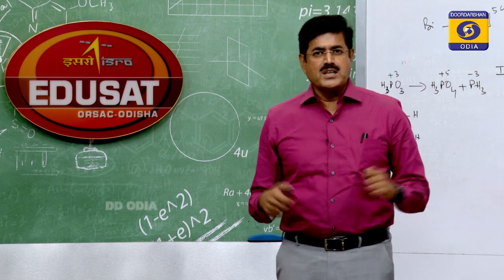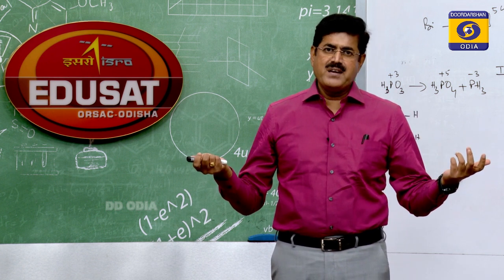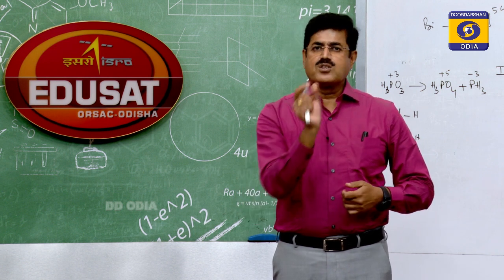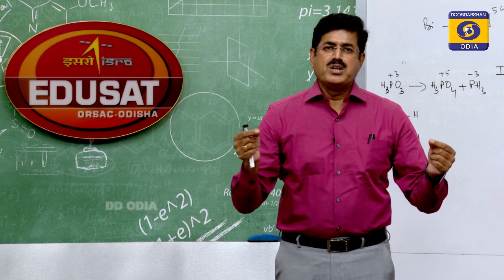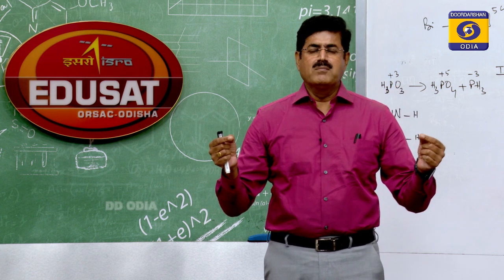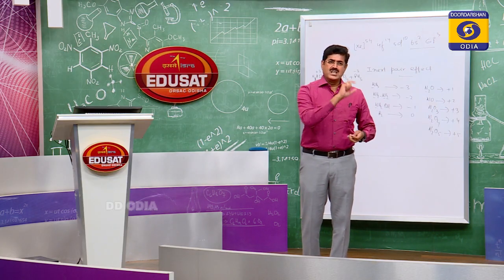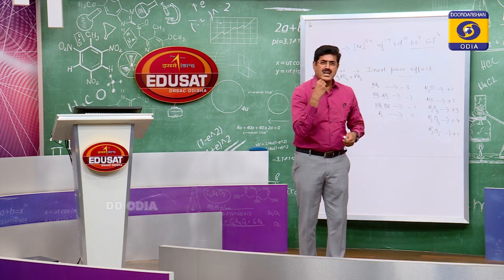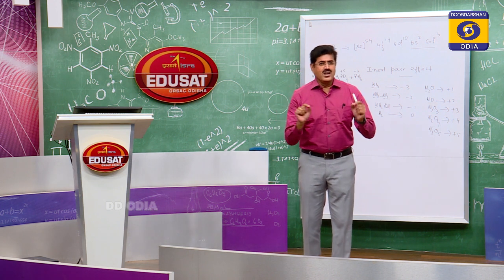Whereas in phosphine, in PH3, phosphorus electronegativity is 2.5, hydrogen is 2.1, the difference is small. So electron pair is not closer to the central atom. The repulsion between bonding electron pairs is not maximum. That is why bond angle is less. So bond angle is lesser in case of phosphine. So bond angle decreases down the group. Once again, let me tell you. In ammonia, nitrogen is more electronegative.